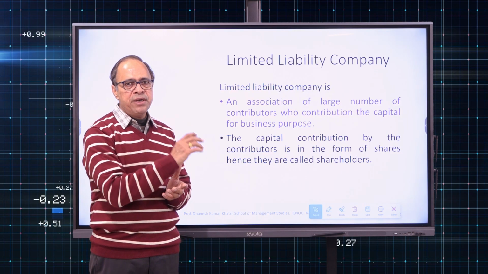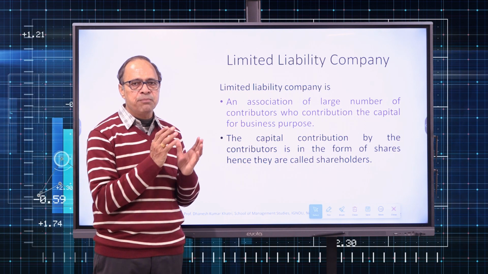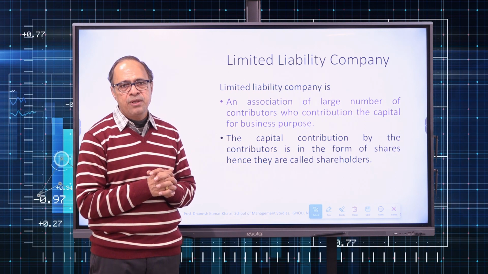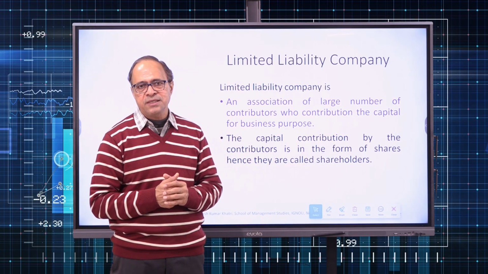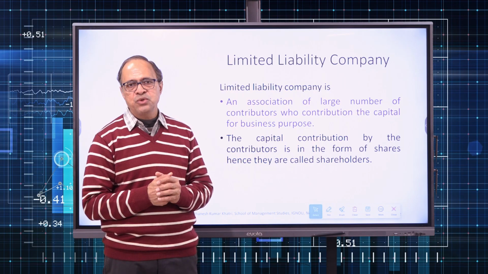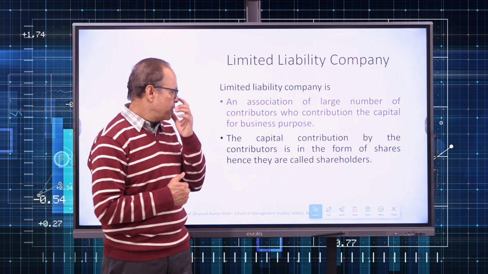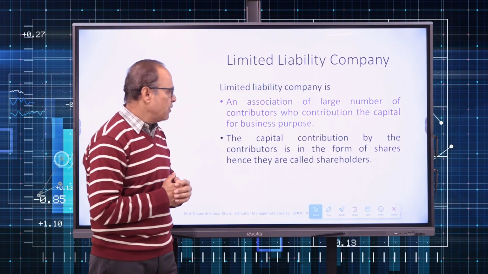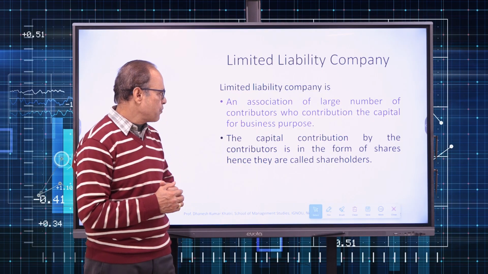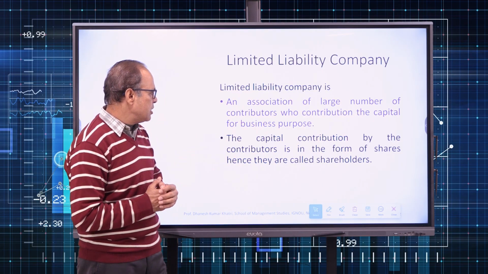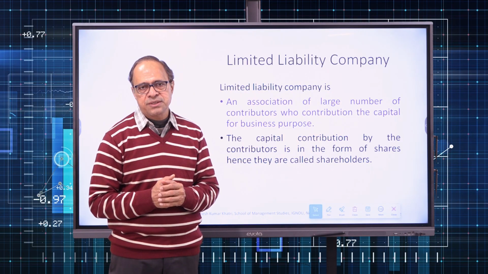The moment a person buys the shares, he becomes a shareholder, and a shareholder of the company is the owner of the company. When we say the shareholder is the owner, definitely he bears the risk also. He has the risk of losing his money. At the same time, he can get the gain also. So that is the definition of a company, although we have a legal definition of a company also. The capital contribution by the contributor is in the form of a share, hence they are called shareholders.